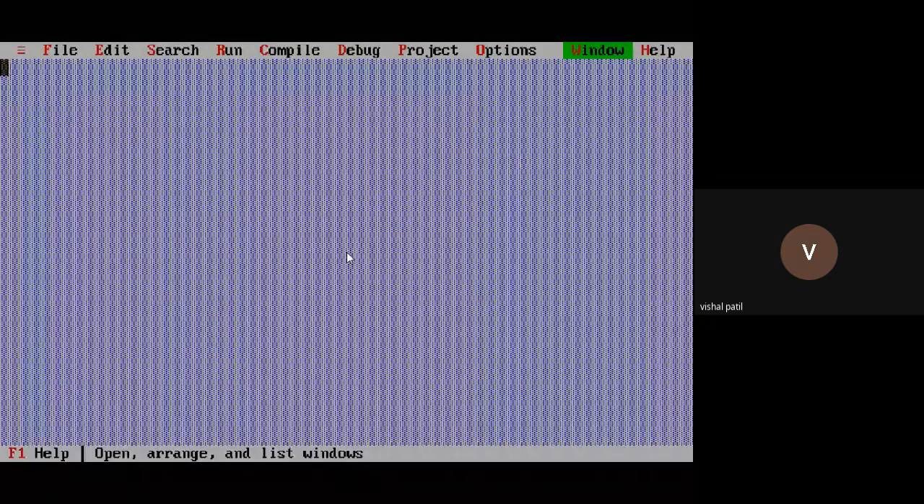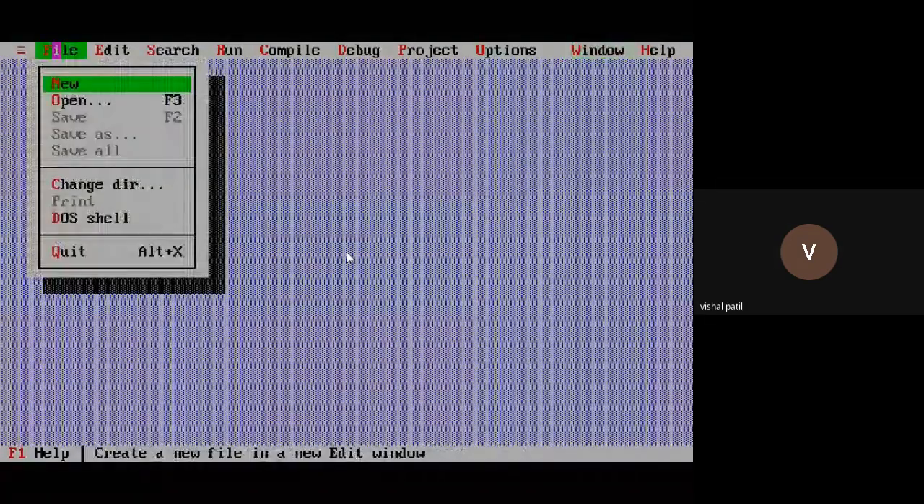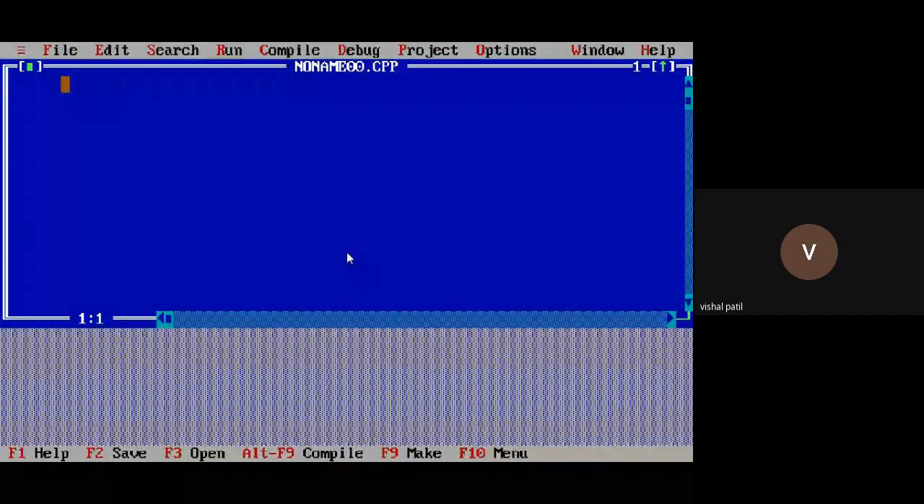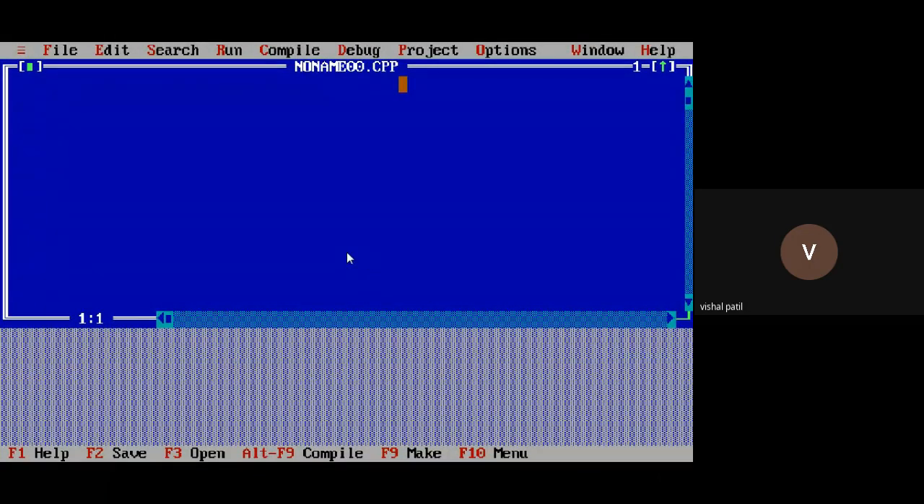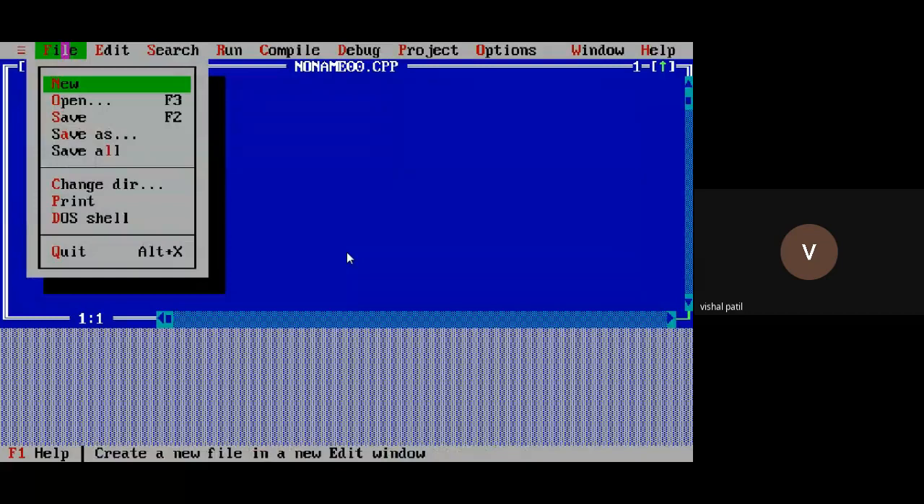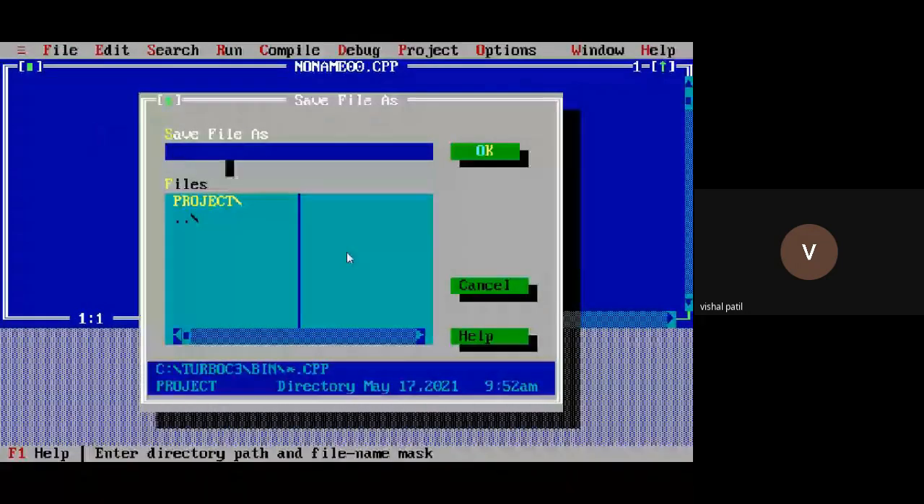You need to go to File. In File, you have to click on New. This blue screen will open. But see, what is the default extension? Some file name is given, noname00.cpp. CPP means C++. But this is not the C++ programming language, this is our C programming language. So I must save this program with .c. Instead of CPP, I'll write it as .c only.